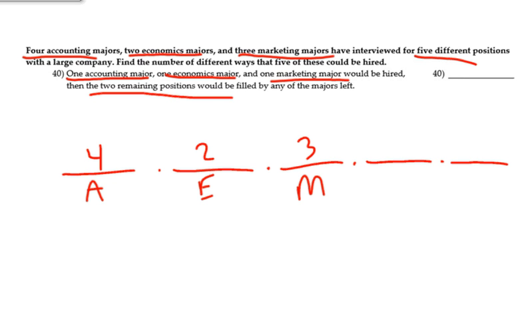Now it says we have 2 remaining positions. It doesn't say what they are, but we're going to take the people that are left over. Obviously, 4 is how many accountants we had to choose from, but we only filled 1 position. So we're going to take 3 away from there. We had 4 and 2 and 3 all together. That was 9 people. We used 3 already, so that leaves me with 6 for the 4th position. Once that one's filled, then I have 5 more people to choose from, and I would multiply all of that together. And you get 720.